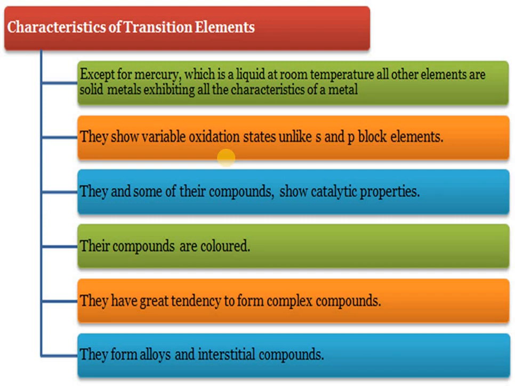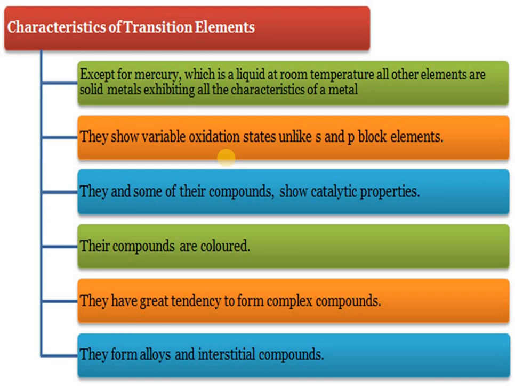As we discussed in the last video, except for mercury, which is a liquid at room temperature, all other elements show high melting point and boiling point, and characteristics of metals like malleability, ductility, and high density. Next is the variable oxidation state. For example, iron exists in +2 and +3. Manganese exists in +4, +6, and +7.